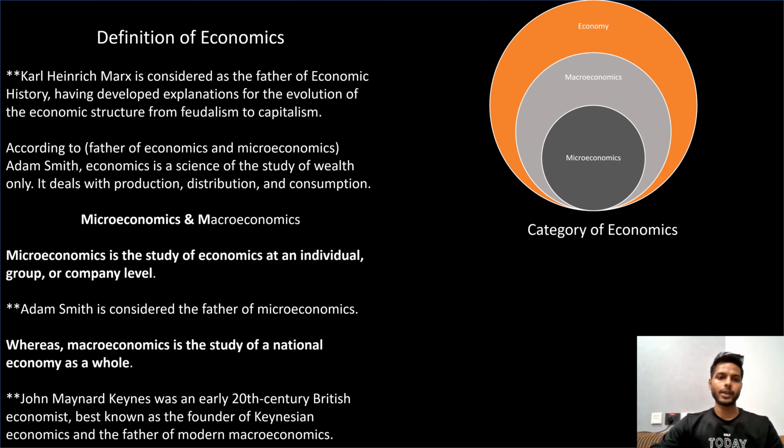Proceeding towards what is microeconomics and what is macroeconomics. Microeconomics is a study of economics at an individual, group, or company level, and Adam Smith is considered the father of microeconomics. Whereas macroeconomics is the study of a national economy as a whole, and John Maynard Keynes was an early 20th century British economist, best known as the founder of Keynesian economics and the father of modern macroeconomics. So let's proceed with the next slide.